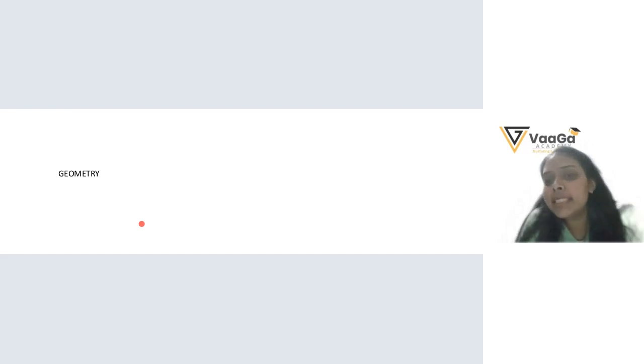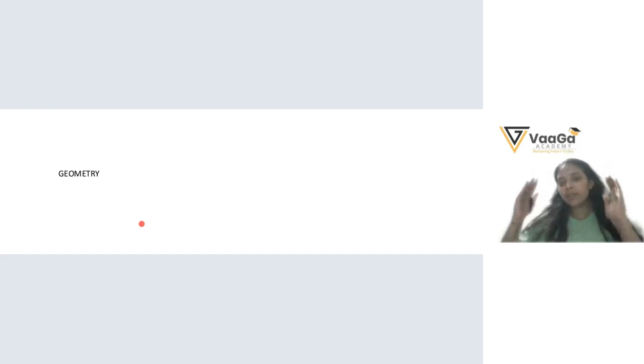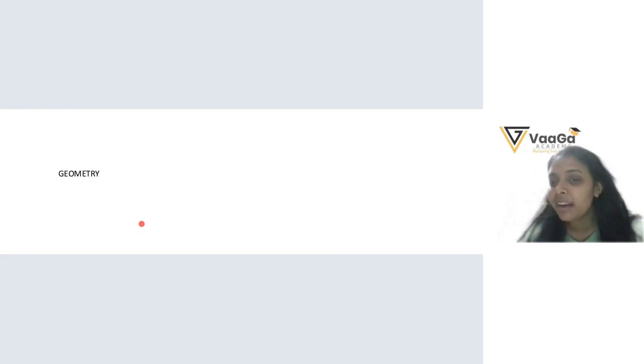Okay, very good. So in a square, all four sides are equal? Yes. And what about a rectangle? How many sides are equal? Two sides equal and two sides equal. Two opposite sides are equal, right? Yes, this side and this side. So I'm talking about this, and this, and this. Very good. So two opposite sides are equal.